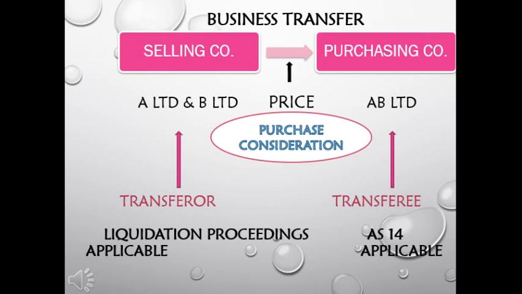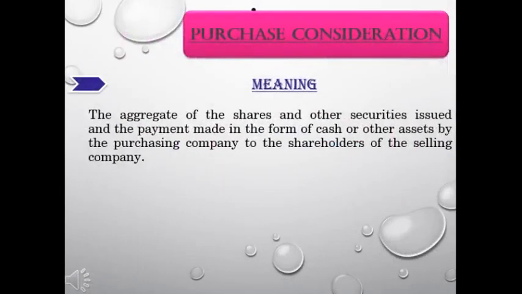So here the liquidation proceedings are applicable. Fine. What do you mean by purchase consideration? Purchase consideration means the aggregate of the shares and other securities issued and the payment made in the form of cash or other assets by the purchasing company to the shareholders of the selling company.